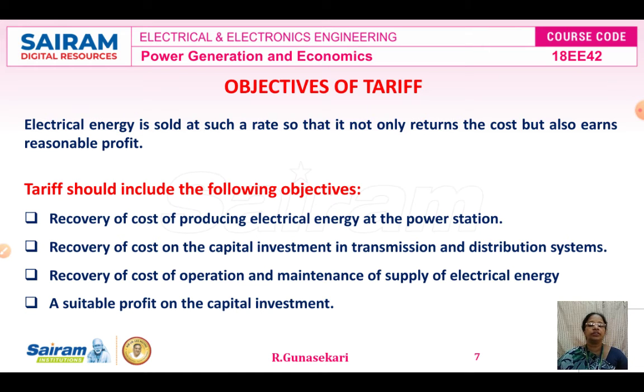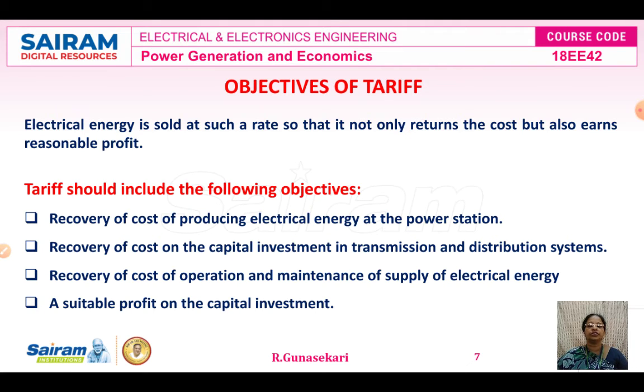Okay, so the objective means the recovery of the cost of producing electrical energy at the power station. This is the first objective. The second one, the recovery of the cost on the capital investment in transmission and distribution system. A power station means power generation, transmission and distribution. So therefore we consider the recovery of cost on the capital investment in transmission and distribution system. Then the third one is the recovery of the cost of operation and maintenance of the supply of electrical energy.